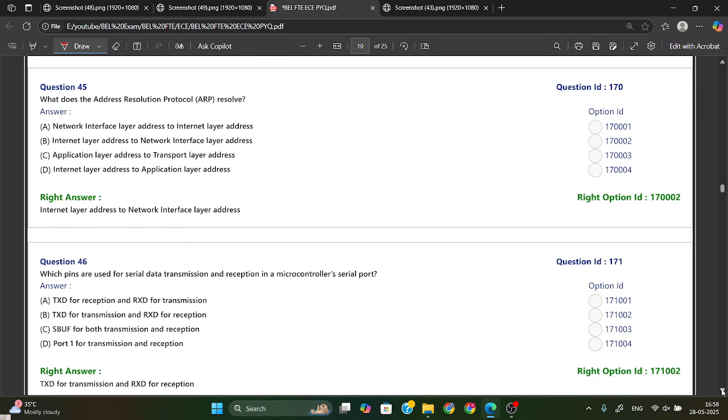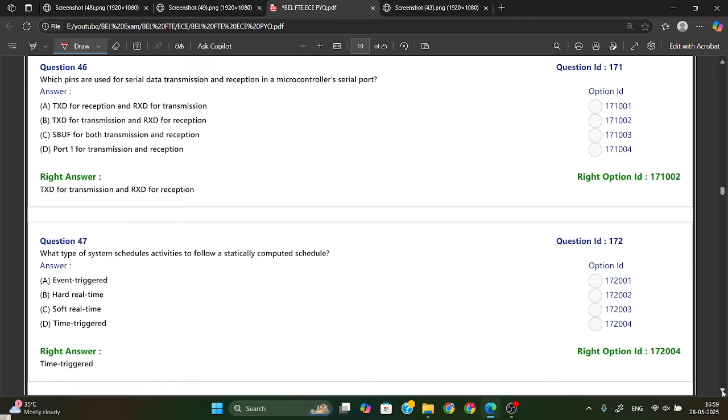Okay. Now the next one is, what does the address resolution protocol, that is ARP, resolve? So ARP resolves the internet layer address to a network interface layer address. Option B is your right answer.